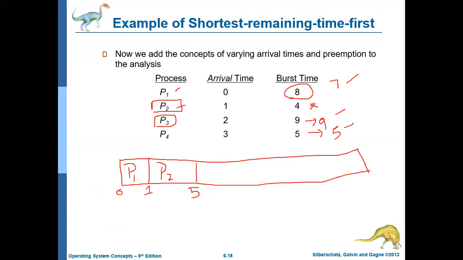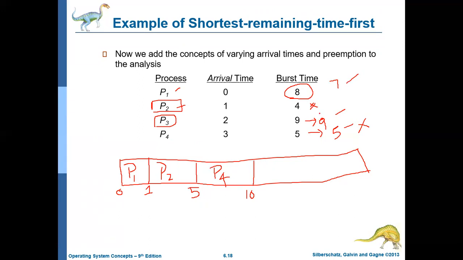So which job will get the CPU? P4 will get the CPU. P4 will execute for another 5 milliseconds, that is, it will complete at the 10th millisecond.